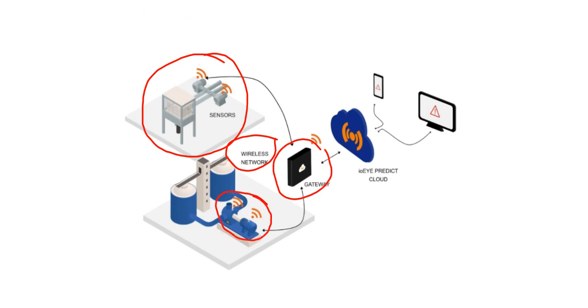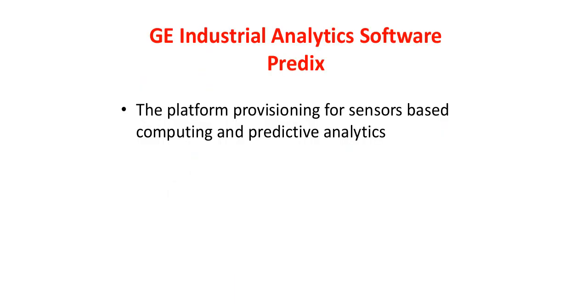Then these things go to your cloud, and there the decisions are taken whether to take up a proper predictive maintenance or not, right? So this is one example to give you the pictorial representation of how the maintenance can take place, right?